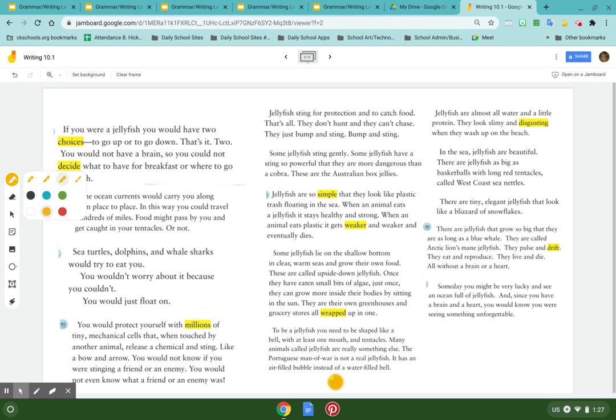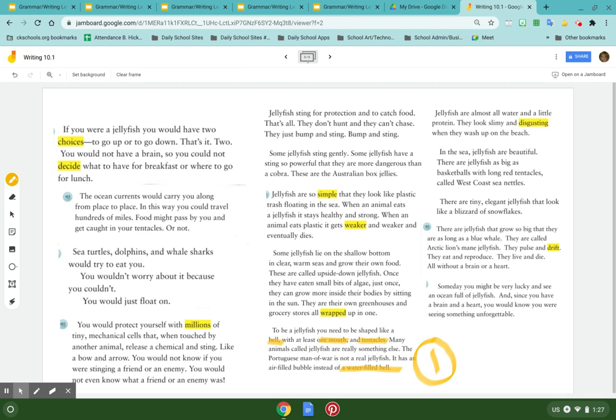Okay. And you're water filled. The Portuguese man-of-war has an air filled bell. The jellyfish has a water filled bell. So right here, I want to remember this. Okay. So I want to remember bell, one mouth, tentacles, and a water filled bell. That's important. That's going to be my first fact. I'm going to tell you what a jellyfish looks like.